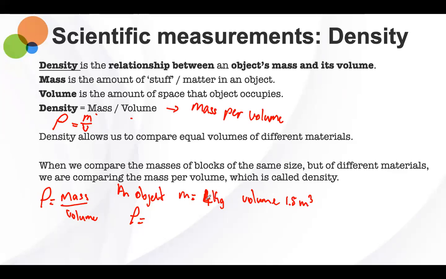So what is the mass here? 4 kilograms. So the mass is 4 kilograms. And what is our volume? 1.5 meters. All right, so 1.5. So therefore, the density would be equal to what? Sir, the density would be equal to 5.5. All right, so the density would be equal to 5.5.